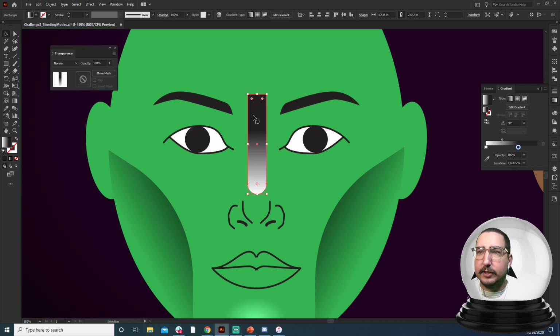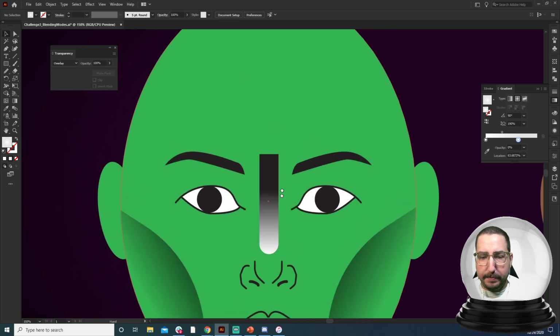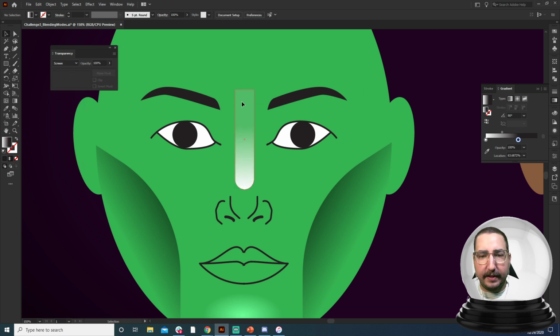And how do you change the center of that radial gradient? All you do is click here, and then you can augment the center right here. So it can squish it and stretch it however much you want. So up here, we can grab this, and even though it's going to black, we can go to screen, and it's going to take away that black.